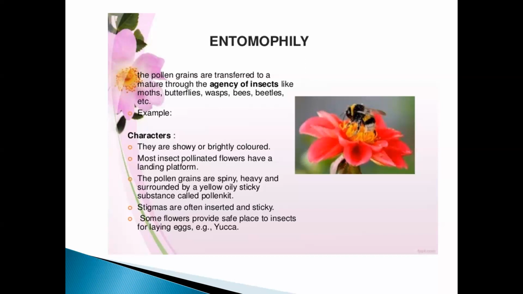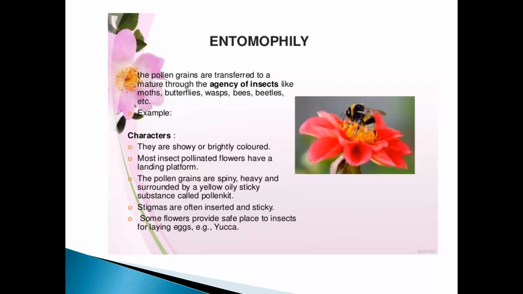Imagine the structure of the exine on the surface of the pollen grains. They are heavy, relatively heavier than wind and water pollinated ones, and surrounded by a yellow, oily, sticky substance, known as pollen kit.